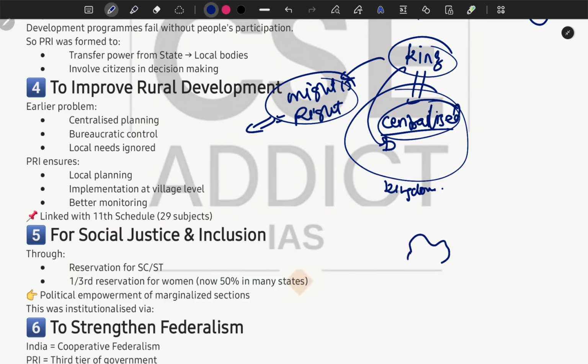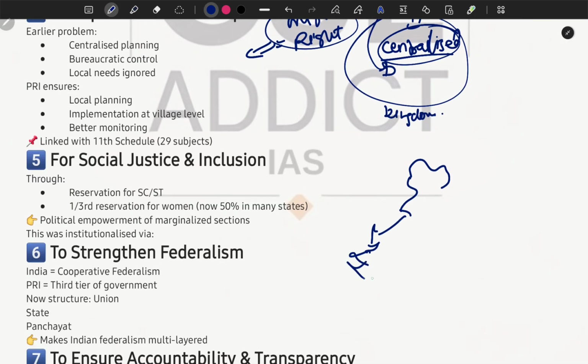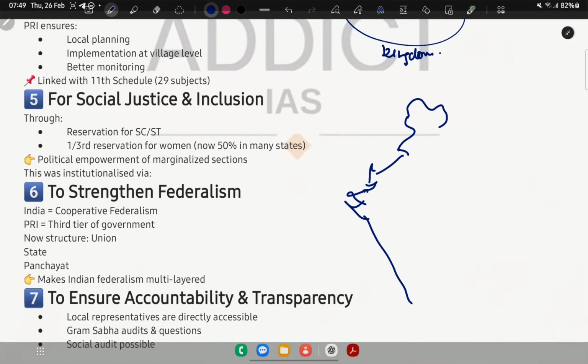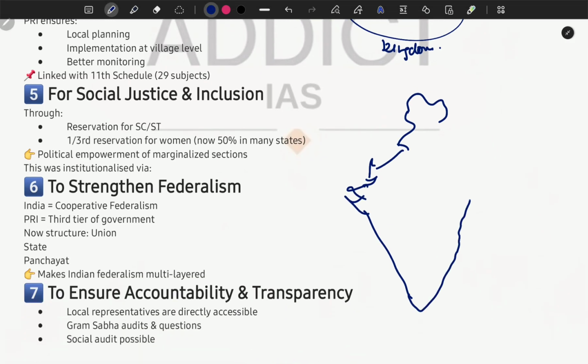The same thing goes in our country as well. This is our beloved Bharat, sorry for my drawing, obviously. This is our country. The whole central administration is managed from this place, which is basically the national capital territory. The whole administration of the Union is managed through this place, and from this place it reaches this place as well.